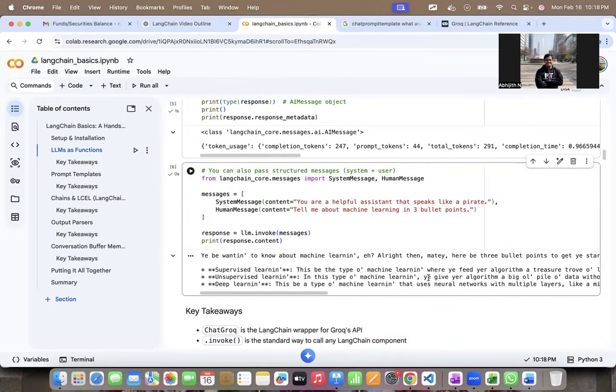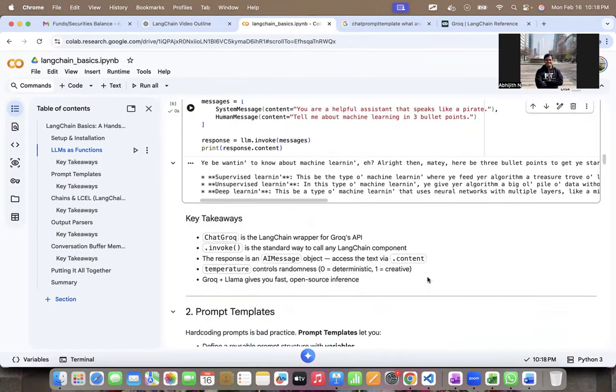So what are the key things we learned? We understood this ChatGroq class. We understood how to create an object of that ChatGroq class. It has an attribute called model. It has an attribute called temperature. And it has .invoke, which is a standard way to call a LangChain component. We understood about AIMessage, which is the output of ChatGroq, and to print the actual content of that object, you need to do AIMessage.content. And that's all you learned right now.